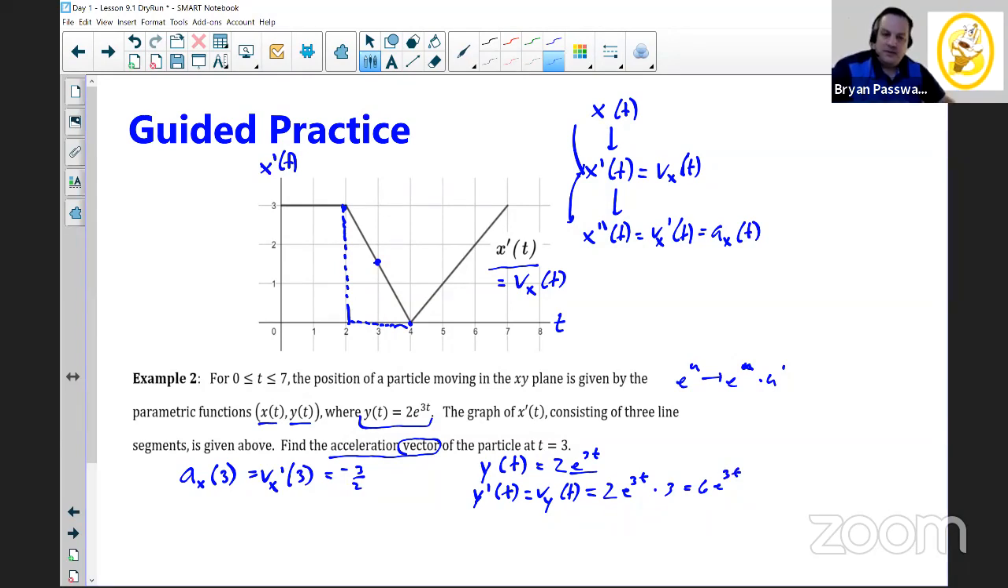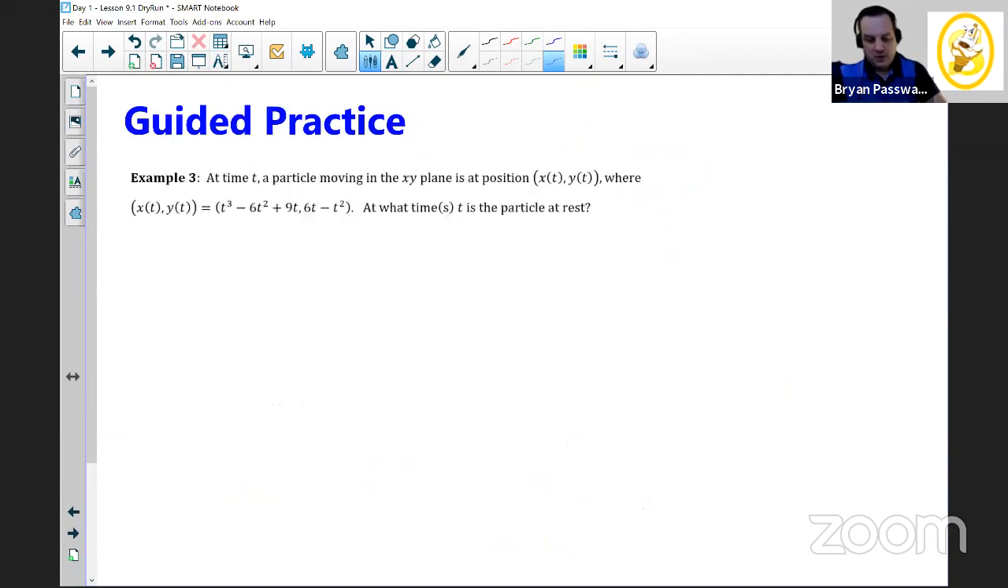And I don't want the velocity. We're trying to find acceleration. So keeping your work organized is going to be really helpful. And so the acceleration in the y direction is going to be the velocity's derivative now. And the same rule applies. We're going to have 6e to the 3t times 3, again using chain rule, or simplified, that's 18e to the 3t.